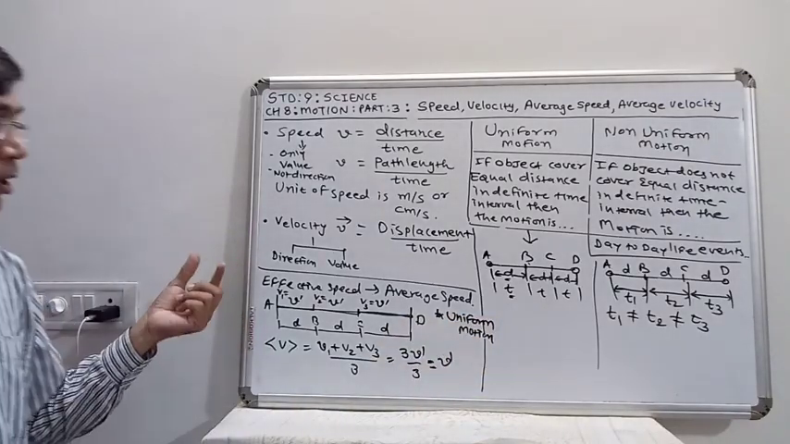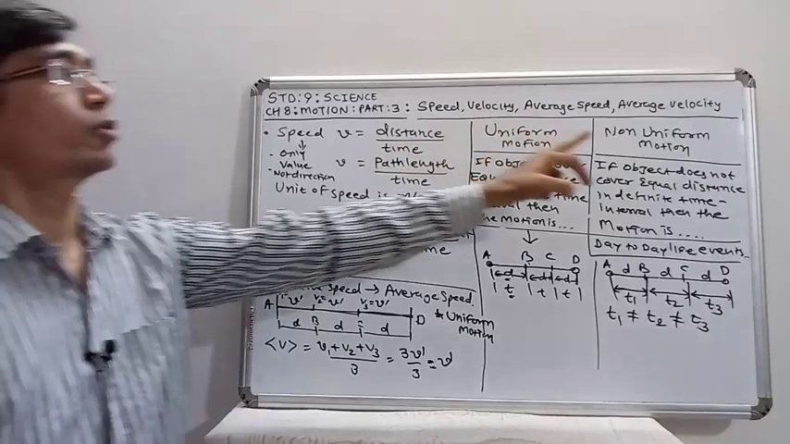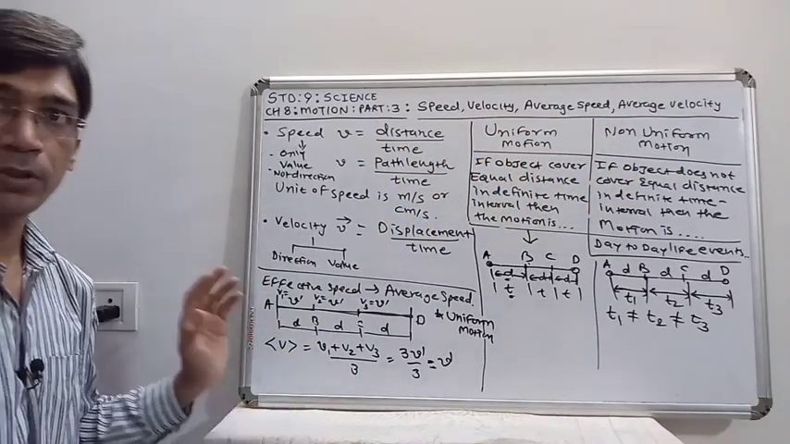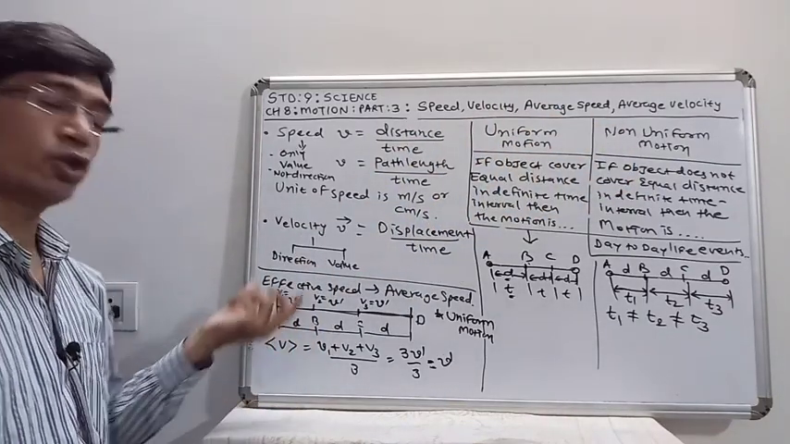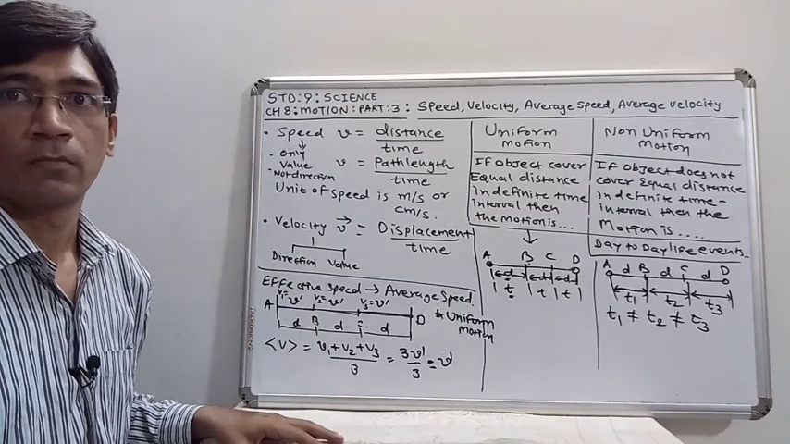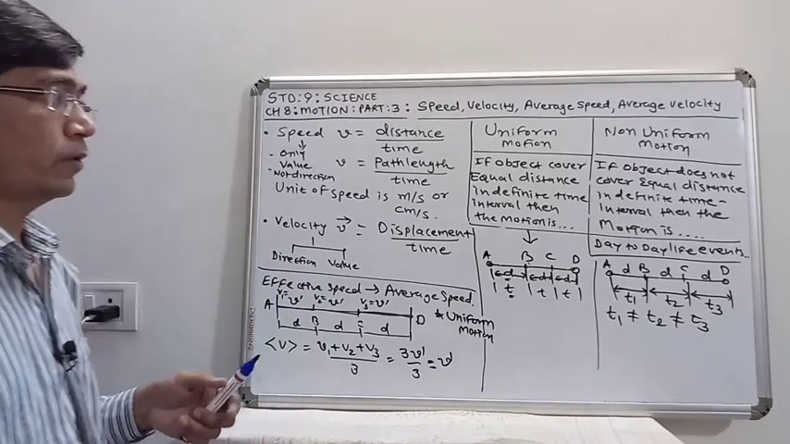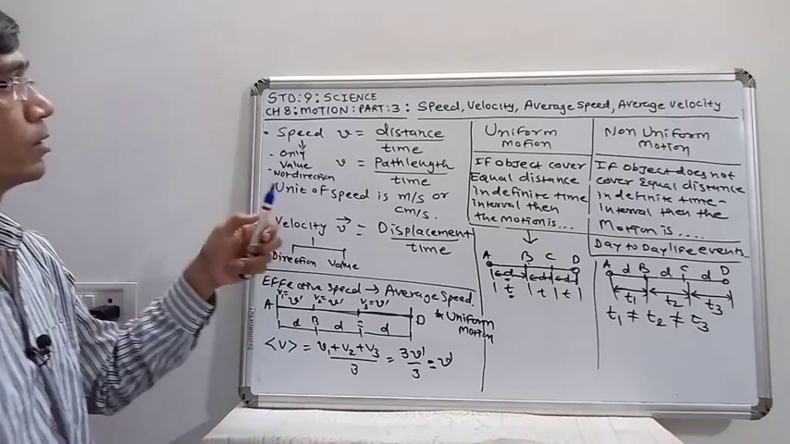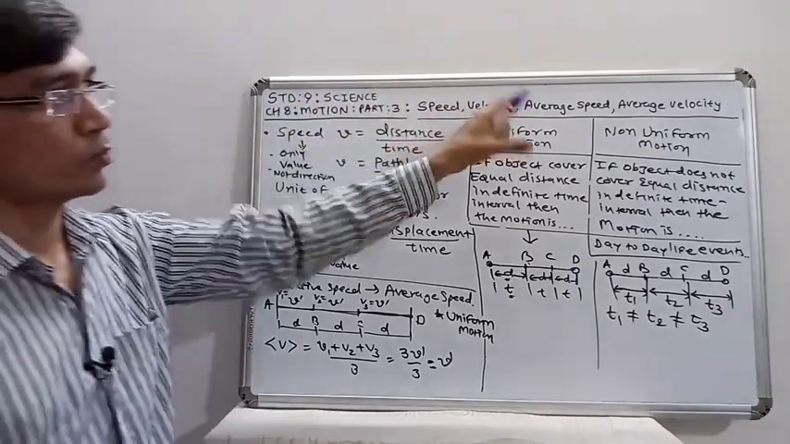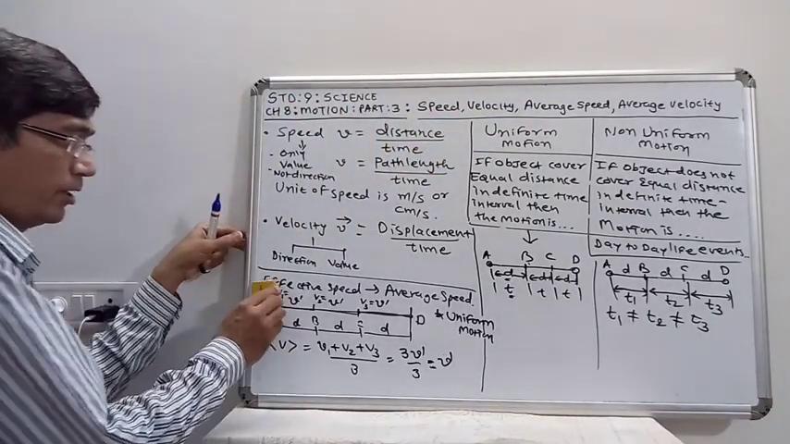Now the effective speed in the case of non-uniform motion is not taken as the average of the speeds. So now we are taking another example of average speed in the case of non-uniform motion.